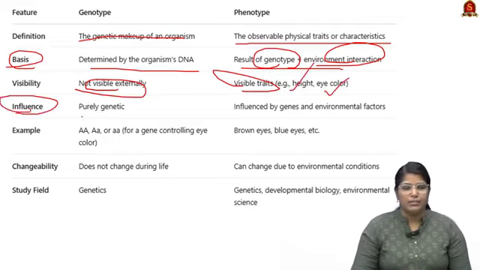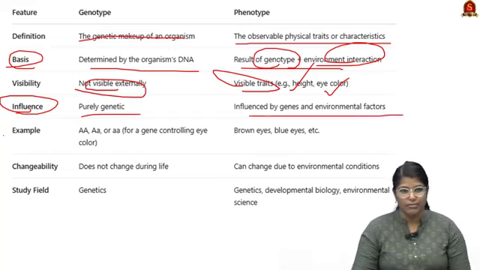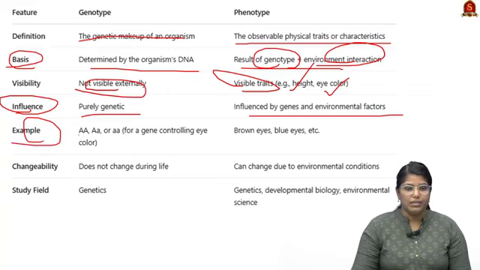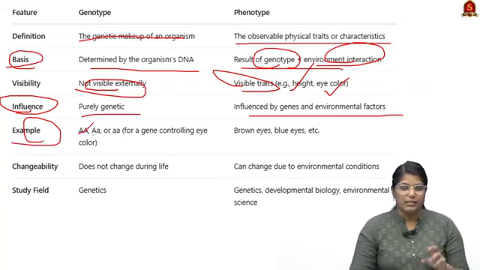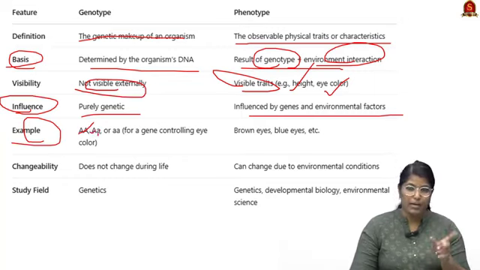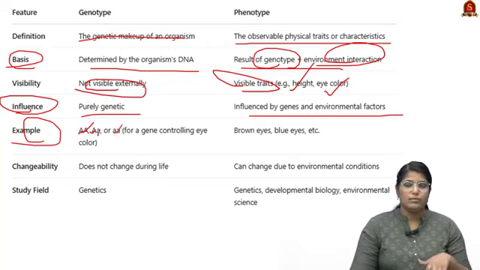And the influence is both genetic as well as environmental factor. The example for this is Aa. AA is capital because both are dominant characters. Aa is one dominant and one recessive. aa is both recessive.